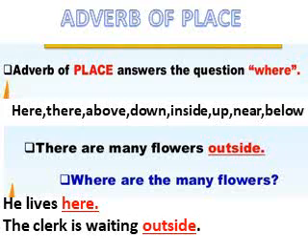The clerk is waiting outside. Here outside is an adverb because it describes and answers the question where the clerk is waiting. Where is the clerk waiting? Outside. Where does he live? Here. If you find the answer to the question where, it will be your adverb of place, or basically we can say where an action is done.